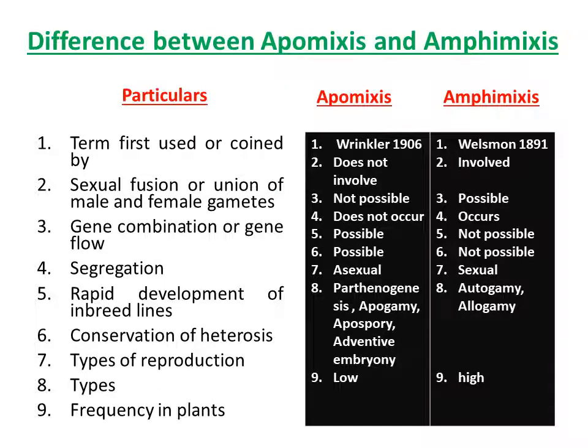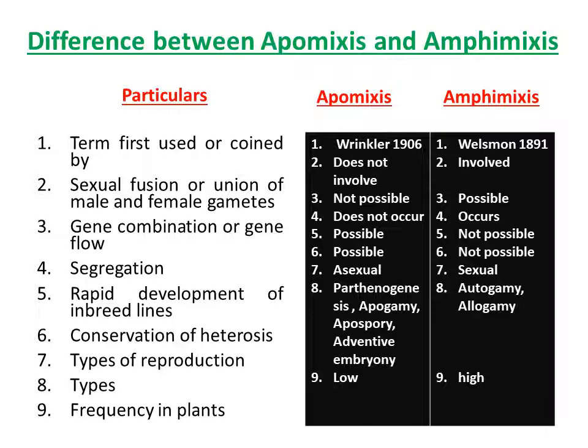Here is the difference between apomixis and amphimixis. According to the particulars given, both are classified. The terms were coined by two different biologists. Winkler in 1906 coined the term apomixis, and Weismann in 1891 gave the term amphimixis.